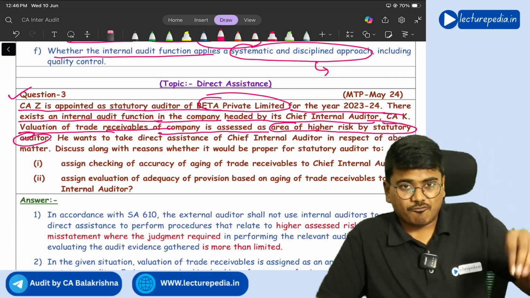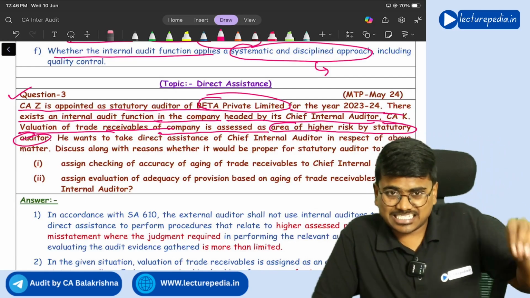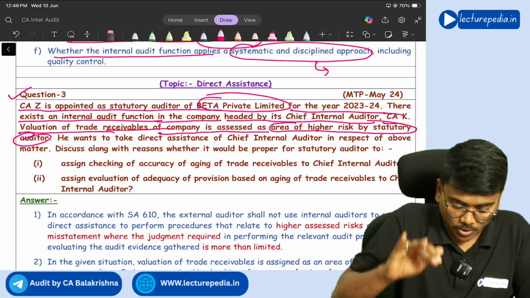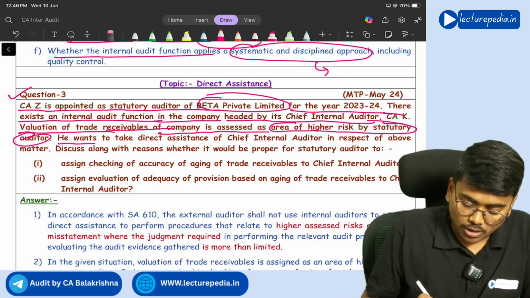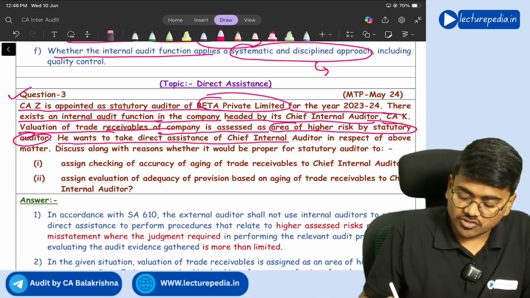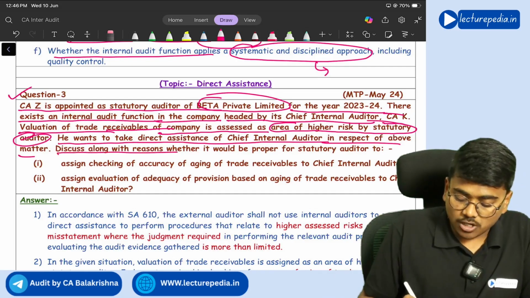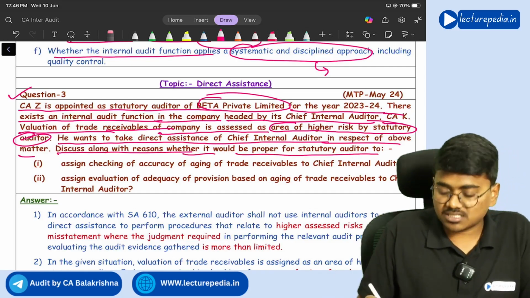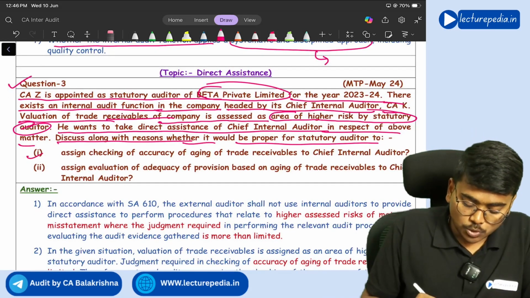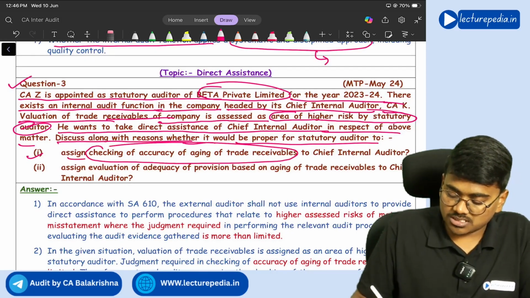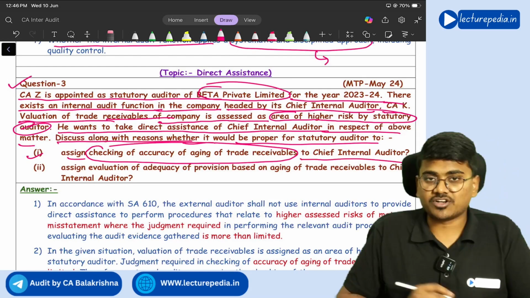It seems valuation of trade receivables involves higher risk of material misstatement. Now the statutory auditor wants to take direct assistance of the chief internal auditor in respect of the above matter. Discuss along with reasons whether it would be proper for the statutory auditor to assign checking accuracy of aging of trade receivables to the chief internal auditor.